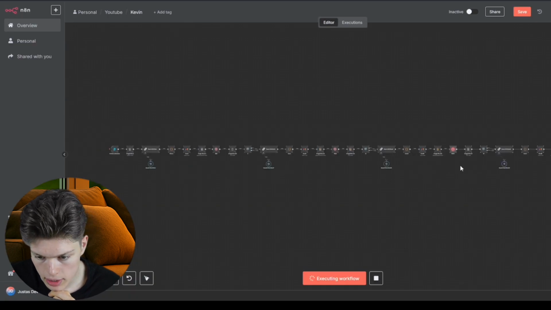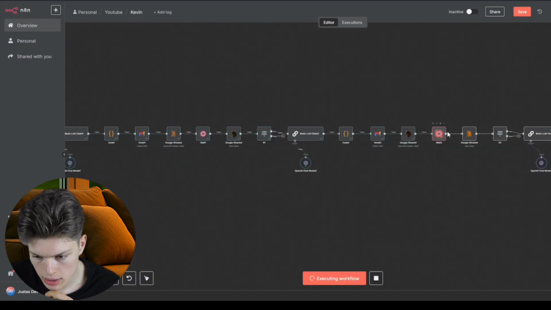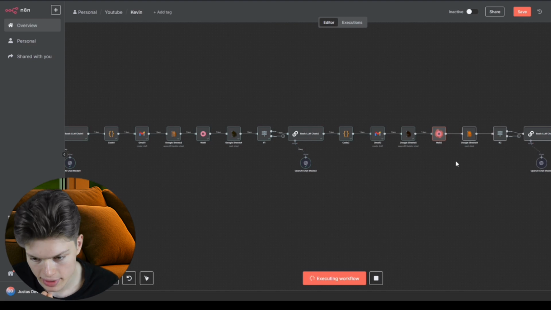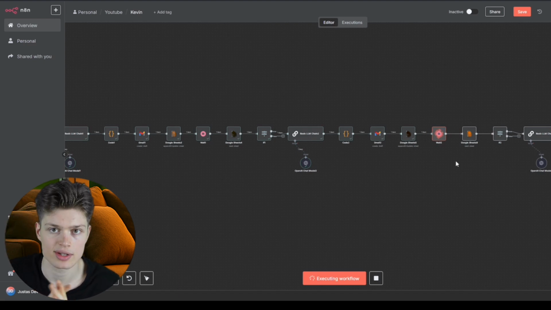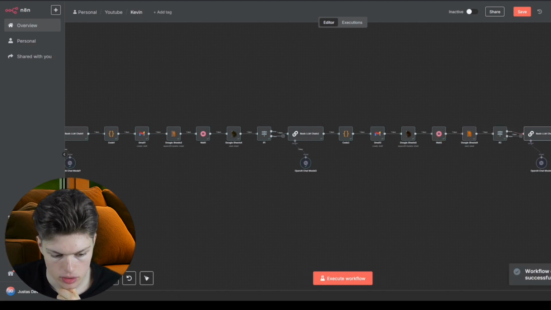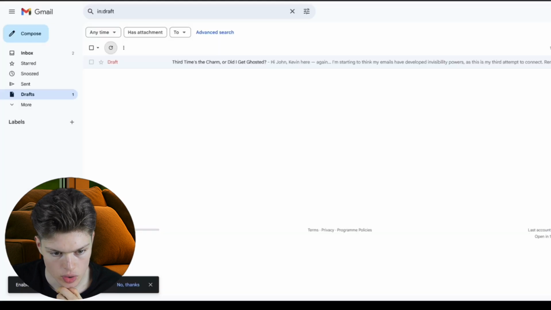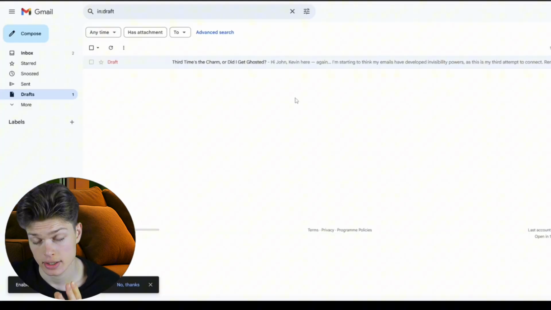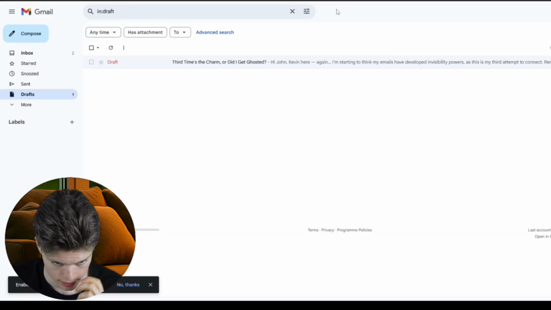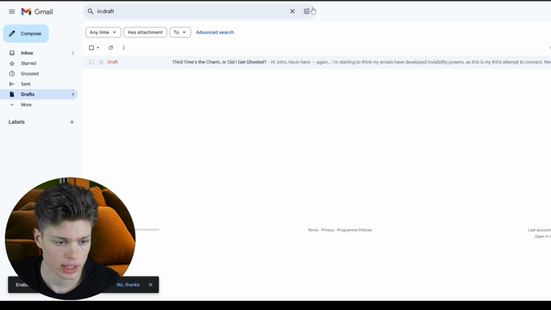And now let's look at Kevin. So it's currently waiting, and let's wait for the final logic to come in so you will understand how this works. So yeah, the workflow has completed. As you can see, the fourth draft didn't get created. And to explain the logic of this workflow, let's get right into it.